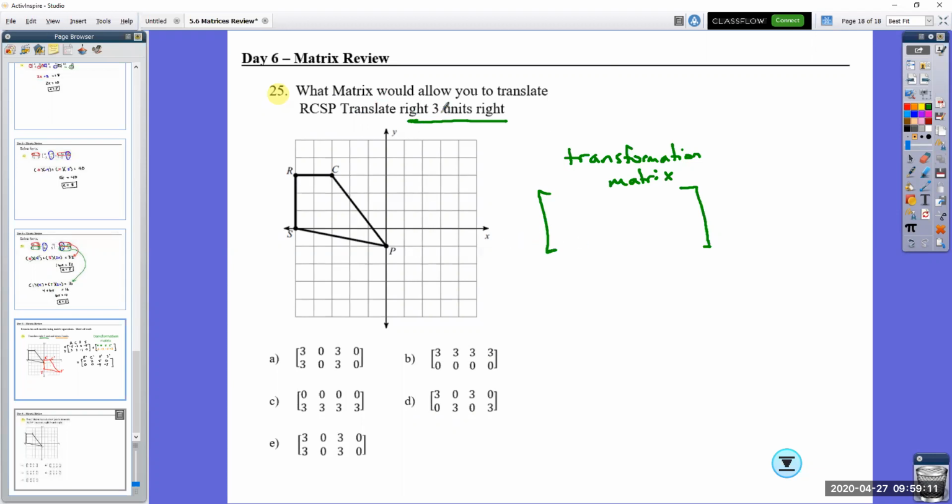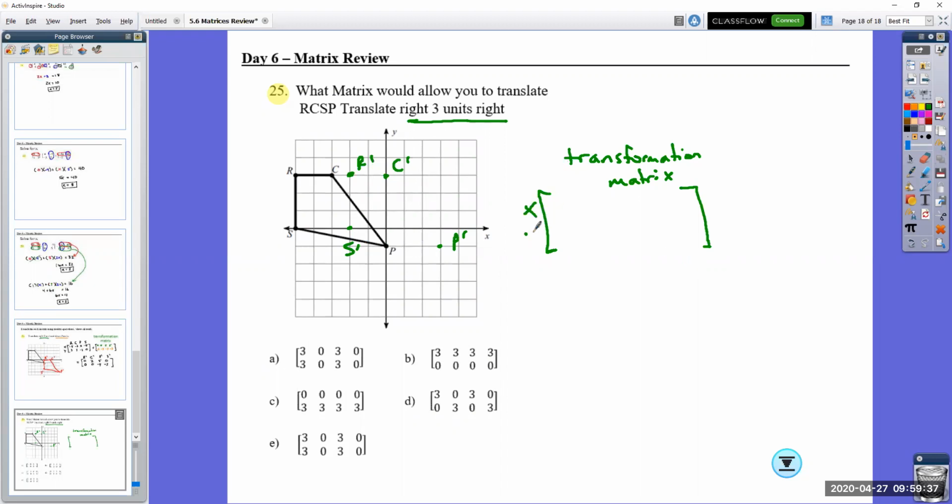Okay, so if I'm going to the right 3 units, you're thinking, is that affecting the x values or the y values? It's adding to the x value. So 1, 2, 3, that's going to be R prime. 1, 2, 3, that's going to be C prime. 1, 2, 3, P prime. So as you maybe do this visually, you're just thinking, what am I doing? I'm moving all the x values to the right. So I'm adding 3 to all those.